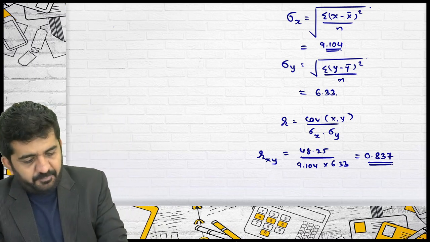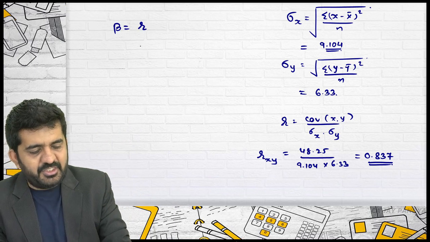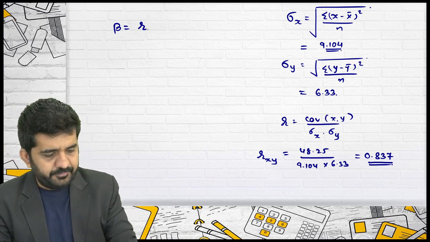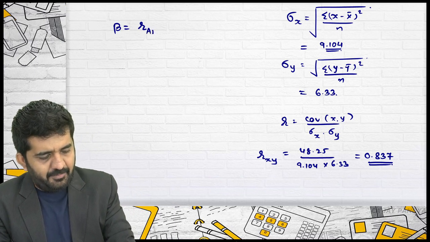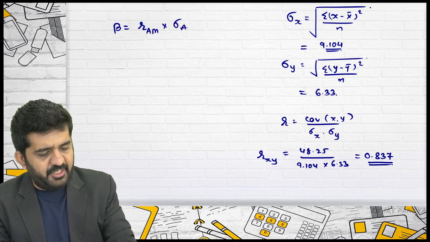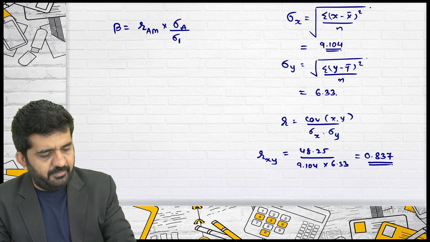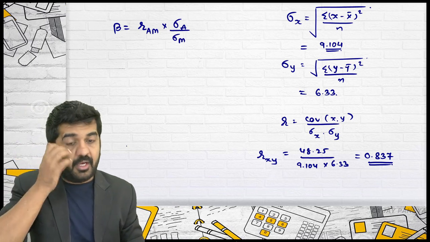I want answer of beta. Beta is equal to R between A and market multiplied by standard deviation of A divided by standard deviation of market. Is it right?